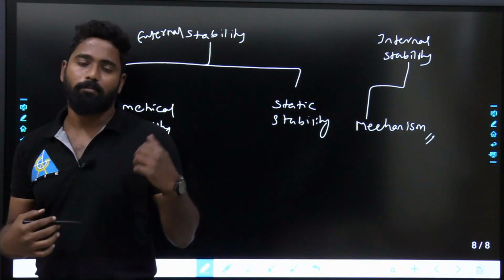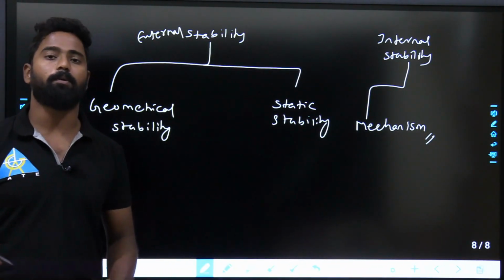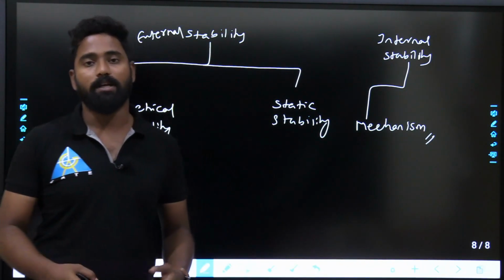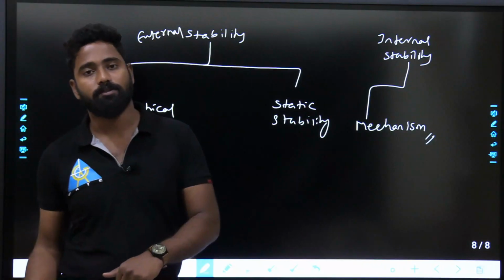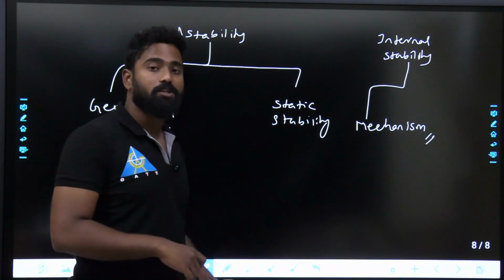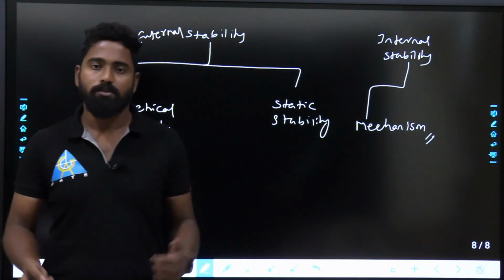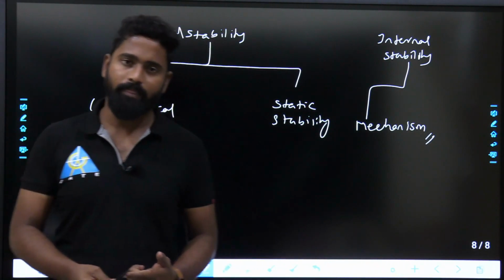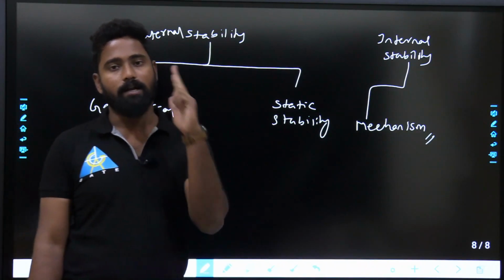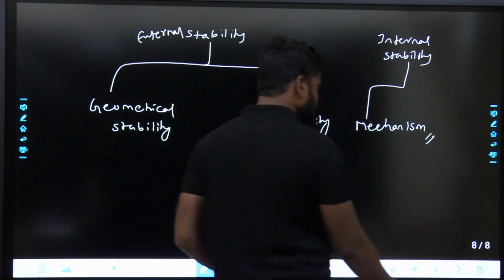Fine. So geometrical stability: when the structure is called a geometrically unstable structure, when the structure is called a statically unstable structure, or there will be points like it is geometrically stable but statically unstable, or it is statically stable but geometrically unstable, and when the structure is called a mechanism, all these things will be discussed here. So if you see the topics in the first chapter that we are going to discuss: static indeterminacy, kinematic indeterminacy, stability of structures.